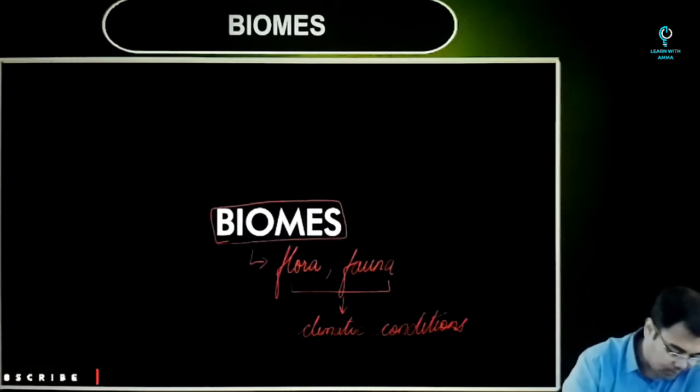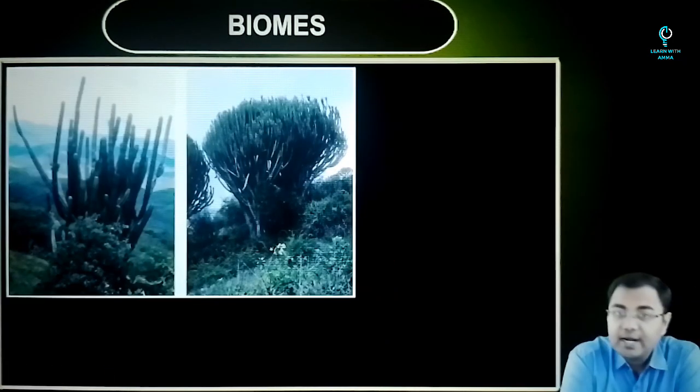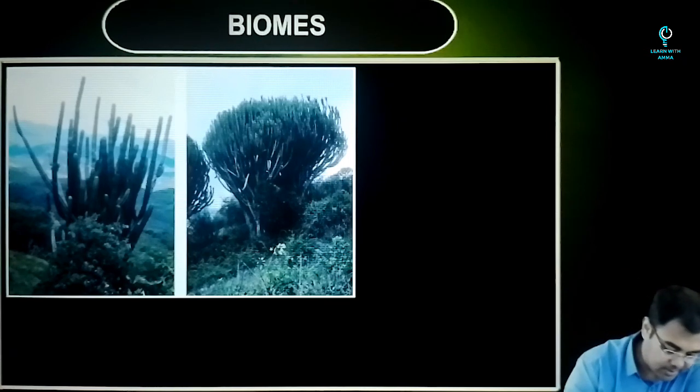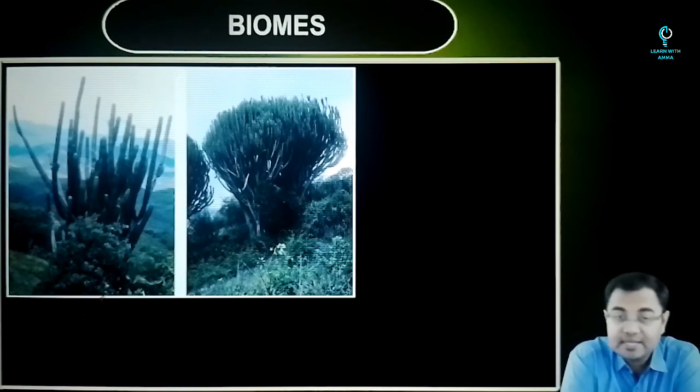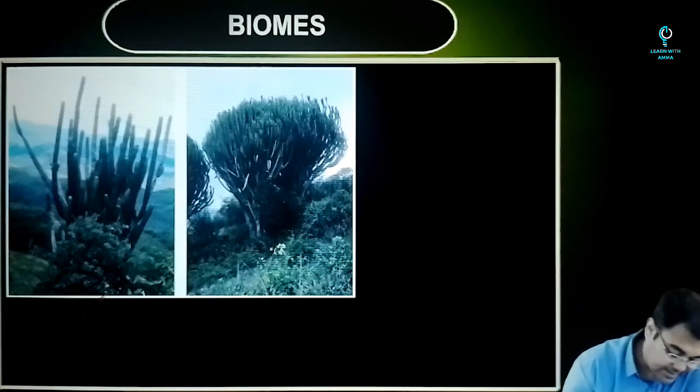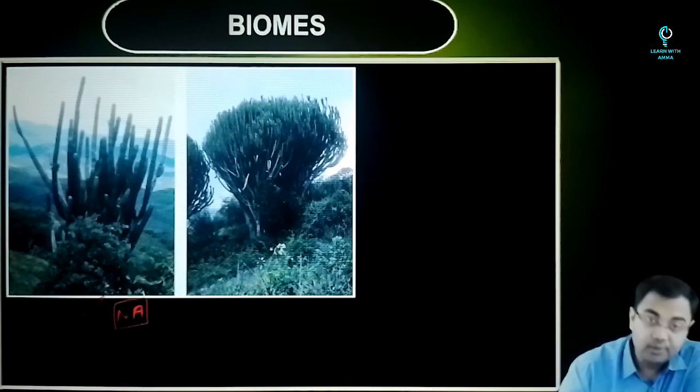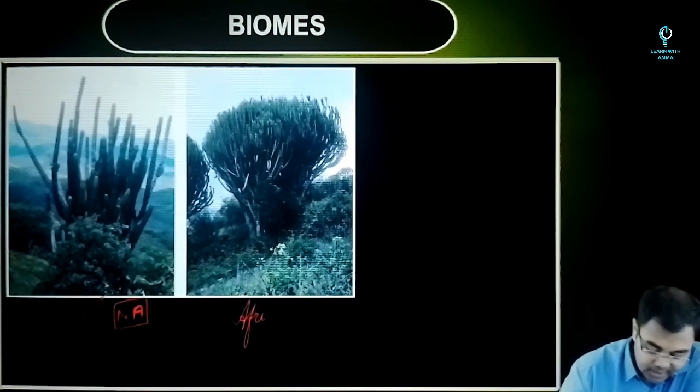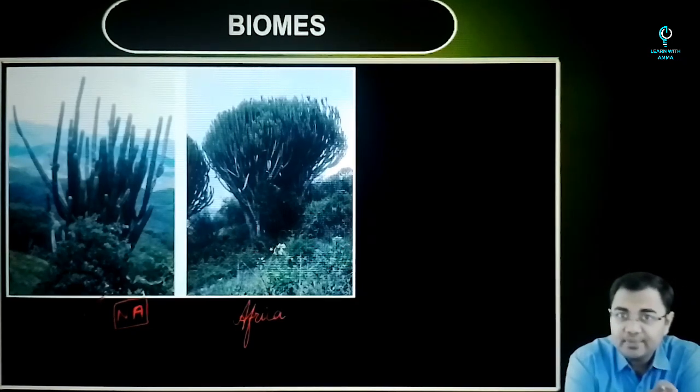So for example, if you look at this particular picture, what you see here are two different plant forms. Although they might look like cactus to you, only one of them is a cactus. The first image is the one which can be classified as a cactus. The second plant is not a cactus, although it looks very similar. Not only this, the first plant that you are looking at is found in North America, but the second picture is something which is found in Africa. So although they are two different variants of plants, they look very similar. Why? Because they are growing in similar climatic conditions.